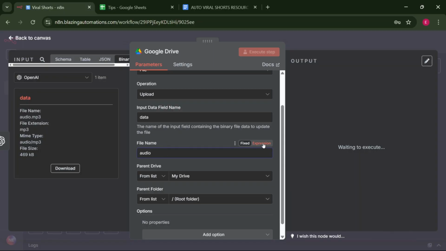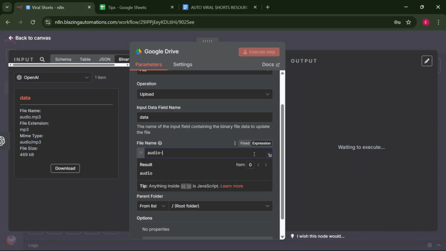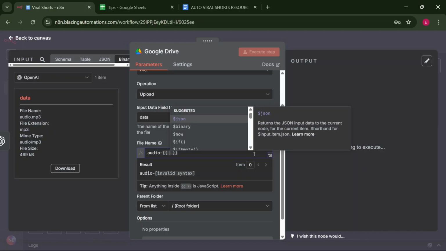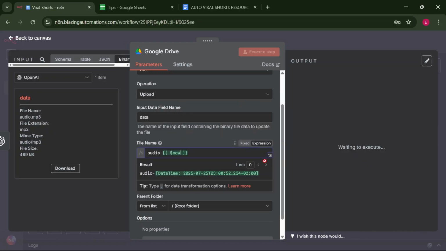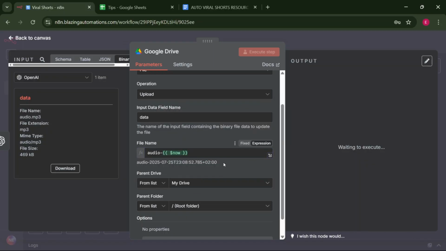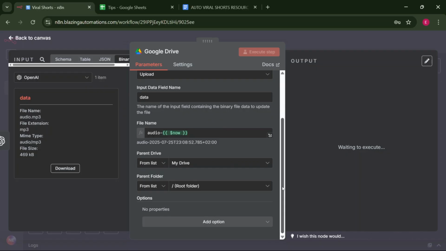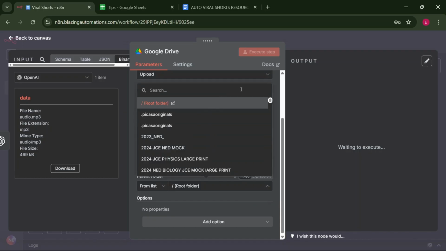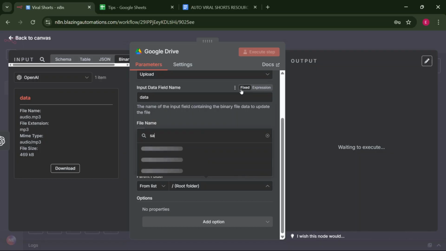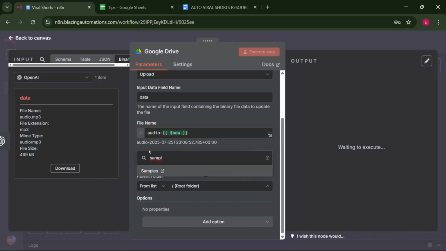Again, let's click the expressions tab so that it is dynamic, and add double parenthesis, click add now. This is going to add the time, so our file names will be looking something like this. The parent drive is always the my drive. For the folder, what I like to do is to create a folder specific for n8n projects. So I have this folder in my Google Drive called samples, and I'll use that one, but you can use any folder, it's very much alright.